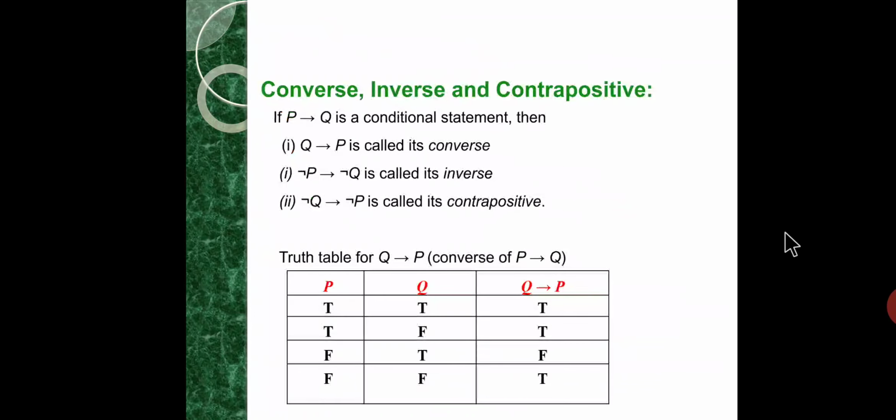Next one, converse, inverse and contrapositive.